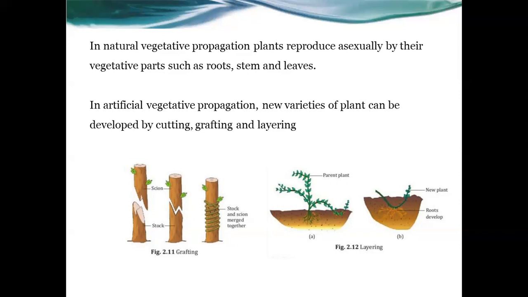So now you can understand the difference between natural vegetative propagation and artificial vegetative propagation. I repeat, in natural vegetative propagation, plants are reproduced asexually by their vegetative parts such as root, stem, leaves, etc. But in artificial vegetative propagation, new varieties of plants can be developed by cutting, grafting, and layering. These are processes that human beings do. So this is the difference between natural and artificial vegetative propagation.